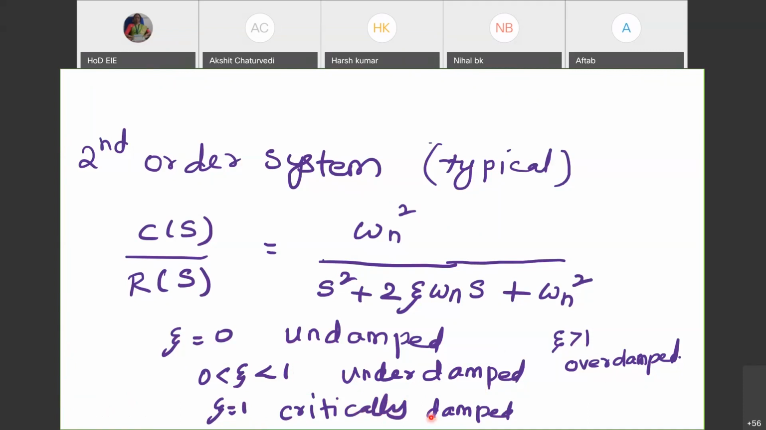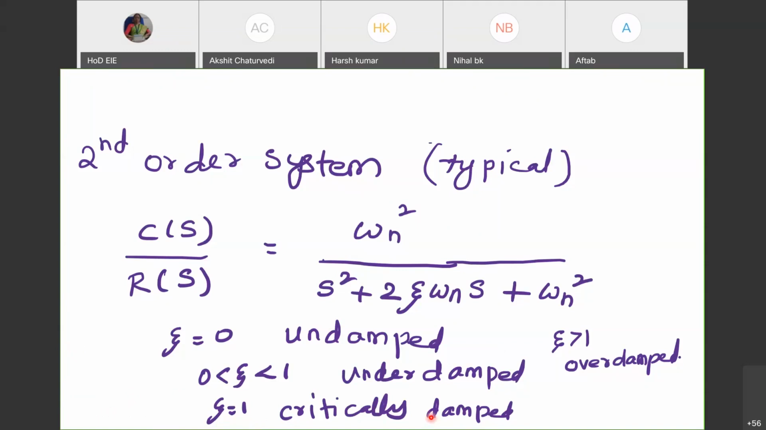So when you consider any second order system, one should know the standard format of a second order system transfer function, which must be omega n square by s square plus 2 zeta omega n s plus omega n square. It should be of that format. And it could be in one of the 4 states. What could be those states?